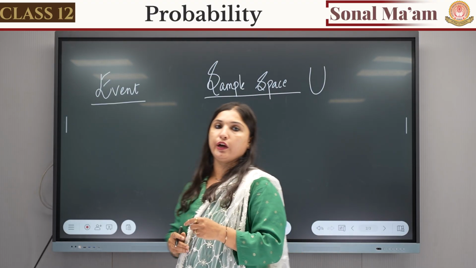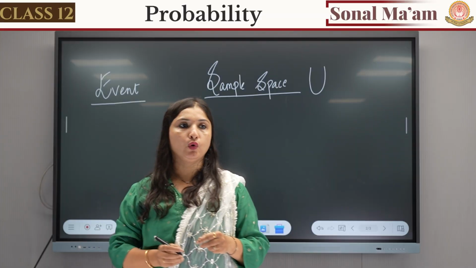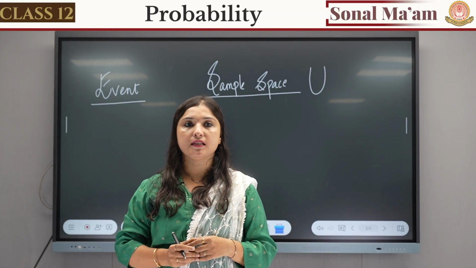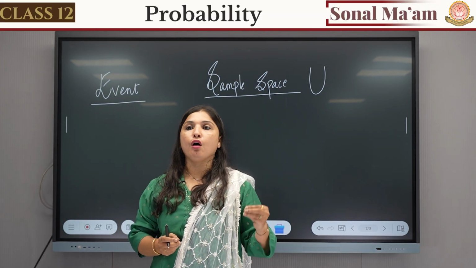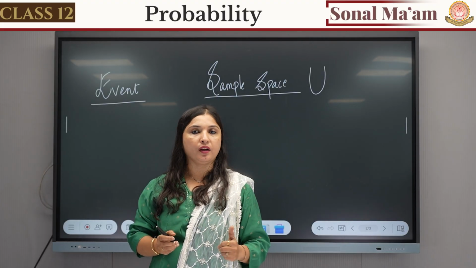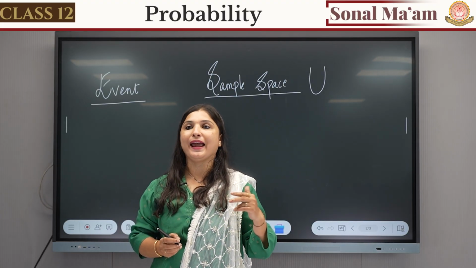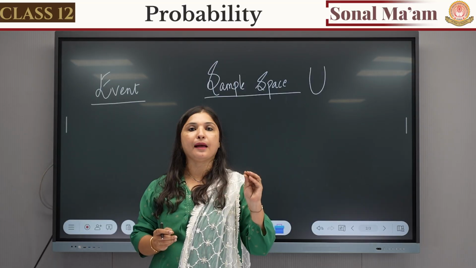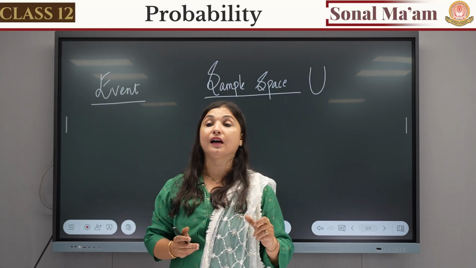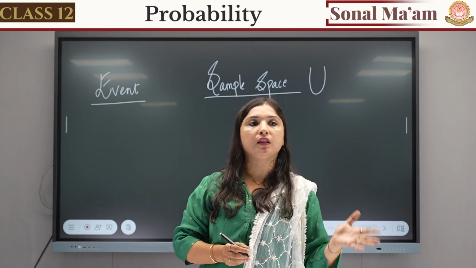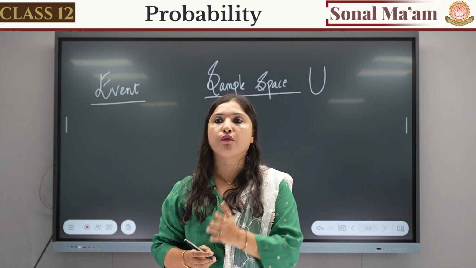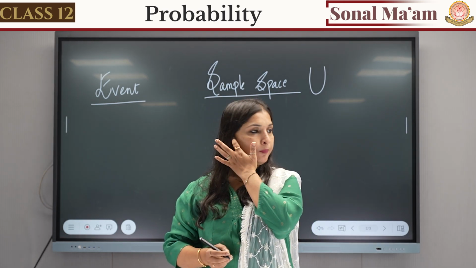Sample space is denoted by capital U, and sample space is a set of all the possible outcomes of a random experiment. What is a sample space? It is a set of all the possible outcomes of a random experiment.